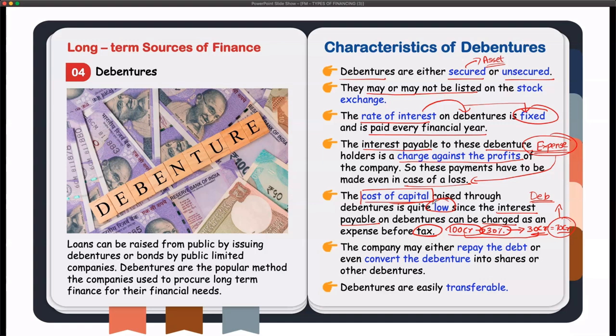With regard to redemption, companies can either repay the debenture, if it is issued with a condition that it will be redeemed, or if the debenture is issued as a convertible debenture, they can convert those debentures into shares or some other debentures. That kind of flexibility is possible in the case of debentures, and debentures are easily transferable as well.